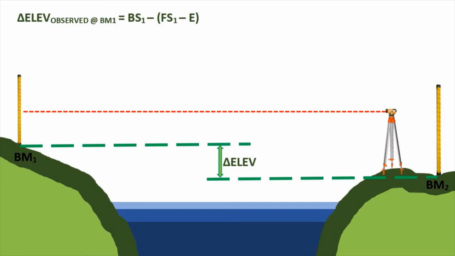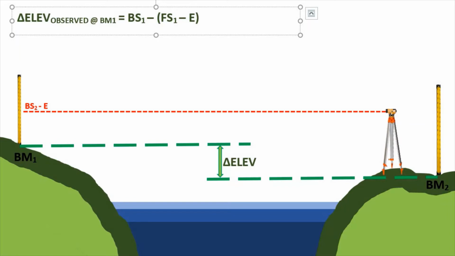So first, for our backsight, again, since malayo yan, kailangan natin i-minus yung error. So ang reading natin dyan is Bs sub 2 minus E. So take note na yung E na na-compute natin dito is equal sa E na nakuha natin nung nag-rod reading tayo sa BM1. Since those are same distance din, therefore same yung error. But the backsights are different.